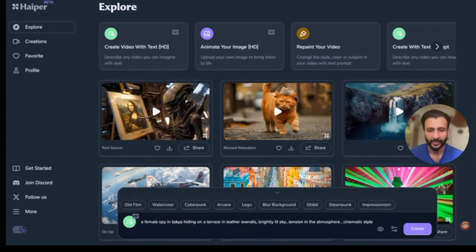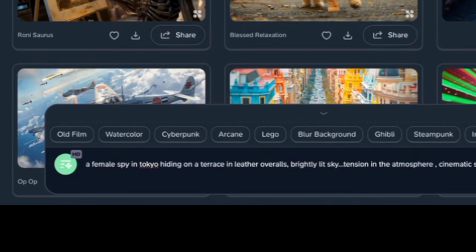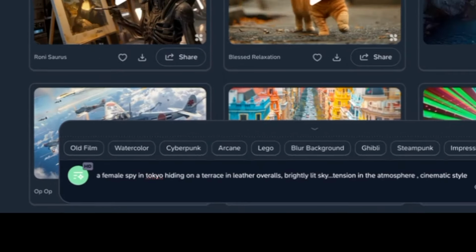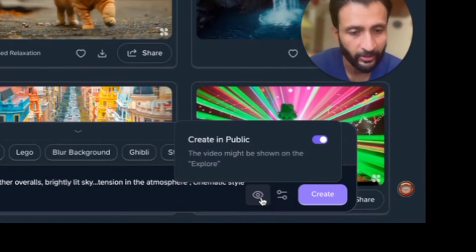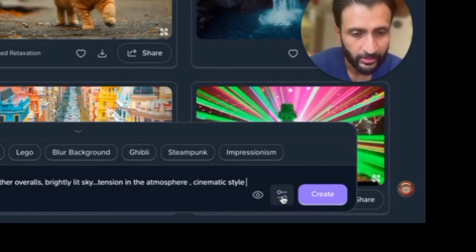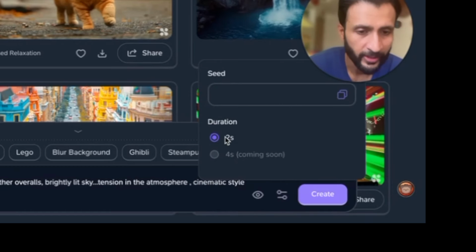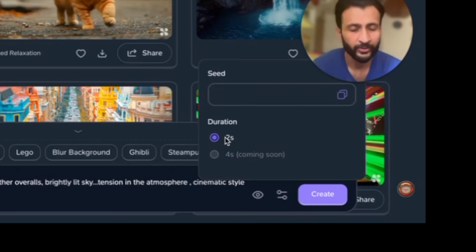A female spy in Tokyo hiding on a terrace in leather overalls, brightly lit sky, tension in the atmosphere, cinematic style. Nothing fancy. Here you have this option of coming here on this I button. Just click on this, and this lets you make your video generation private, or you can let it remain in public. Then you can click on this toggle button here, and here it shows you that currently they'll only let you generate videos for 2 seconds.